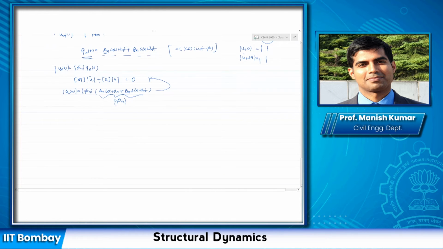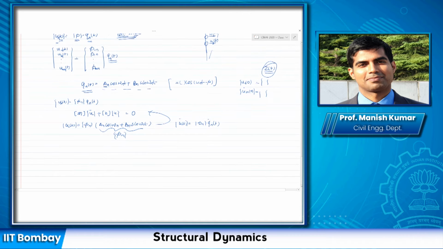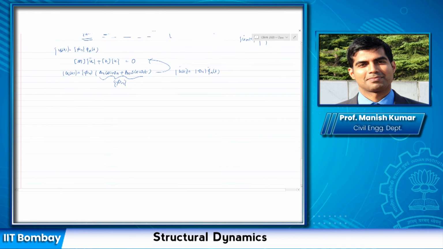Okay, can you substitute back in this one and get me an equation which is not in terms of u, but only m, omega n and phi n, and see what you get? Take 2 minutes to do that. Substitute u(t) equal to phi n times q n(t), knowing what q double dot n(t) would be, and substitute back in this equation to get me the final equation. What do you get? Can you do that? Take 2 minutes and do that.